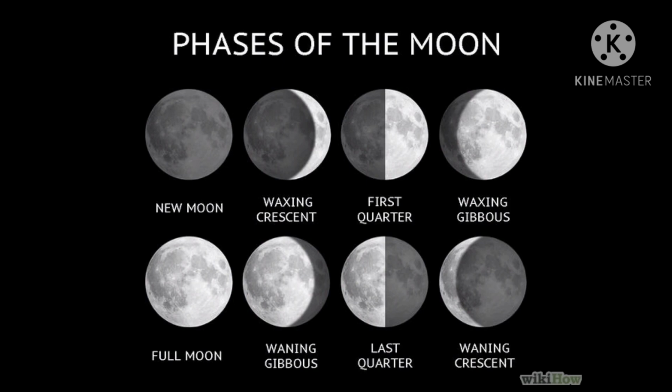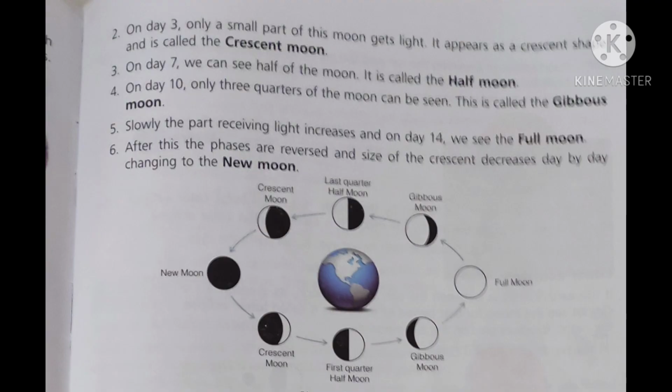Children, after 14 days the phases are reversed and the size of the moon decreases day by day and finally you get the new moon. So the whole revolution takes place in 28 days. As you can see in this picture, the different phases of the moon.